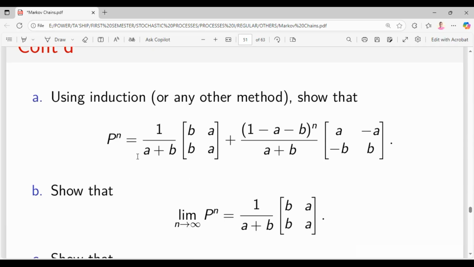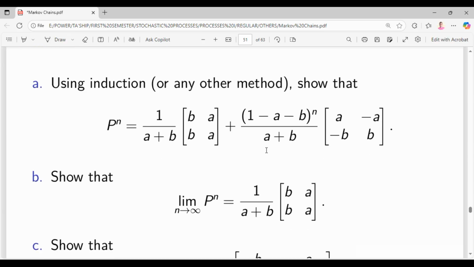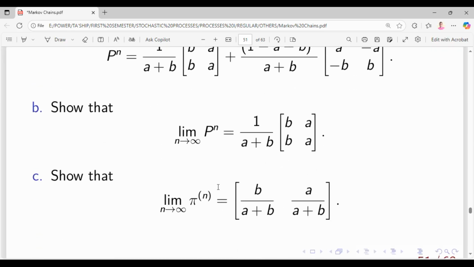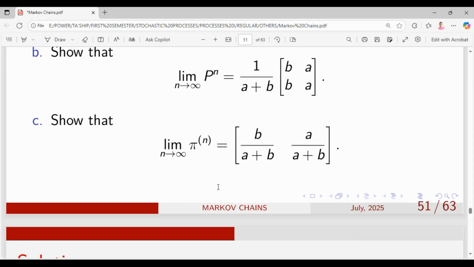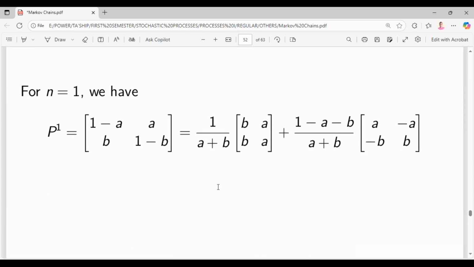For now, by using induction, we want to know this expression that you have seen here. This is a formula you should know, and we want to show all these things in our proof. If n is equal to 1, let's see what happens. We just get this expression; this whole thing is what we are expressing over here. Nothing has actually changed.